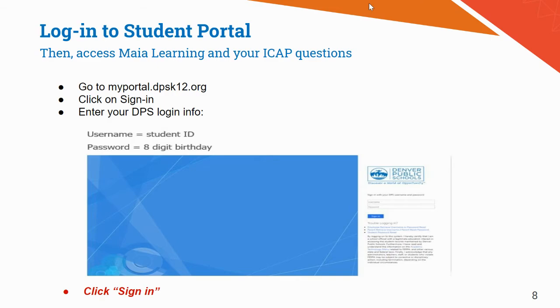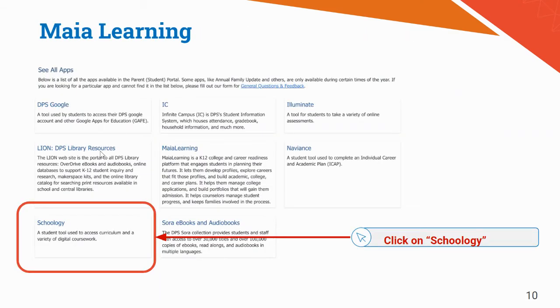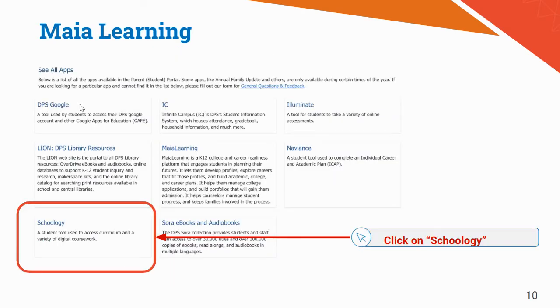All right, right now I want you to log into Student Portal. And then when you're in Student Portal, click on this box up here that says See All Apps. Then on the next screen, I want you to click on Schoology. I'm sorry, what this really should say, let's go back, this should say Maya Learning. I'm sorry, this slide is wrong. I apologize. Click on where I'm circling right here, Maya Learning.